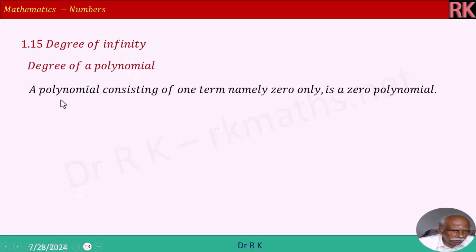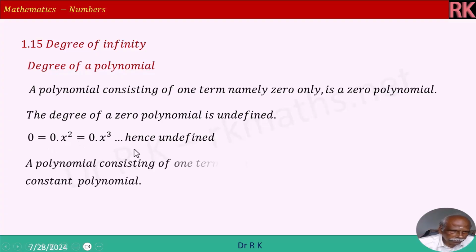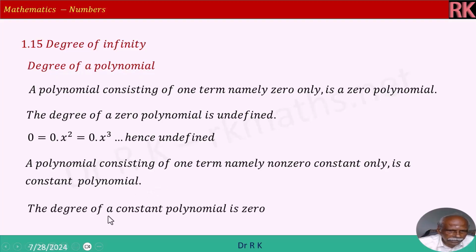Degree of a polynomial will continue. A polynomial consisting of one term, namely 0 only, is a zero polynomial. The degree of a zero polynomial is undefined because 0 is equal to 0 into any number, therefore undefined. A polynomial consisting of one term, namely non-zero constant only, is a constant polynomial. So any number constant 2, 3, 4 are all constant polynomials. The degree of a constant polynomial is 0. But we will continue with the degree of polynomial.